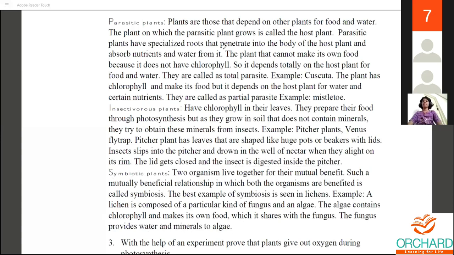So with this, your second question is over. You should not write it on your own. You're supposed to learn from the book as it is, and write it. You may use some words of your own, but whatever the exact explanation given is, you're supposed to write as such.